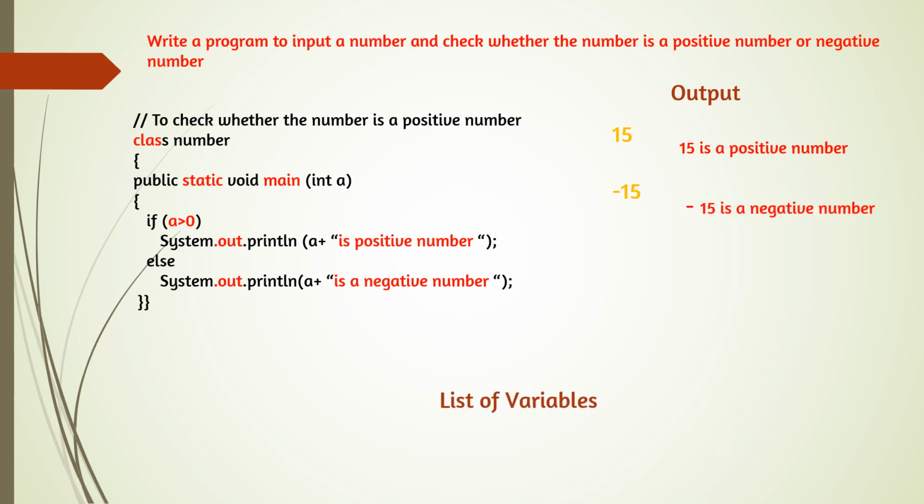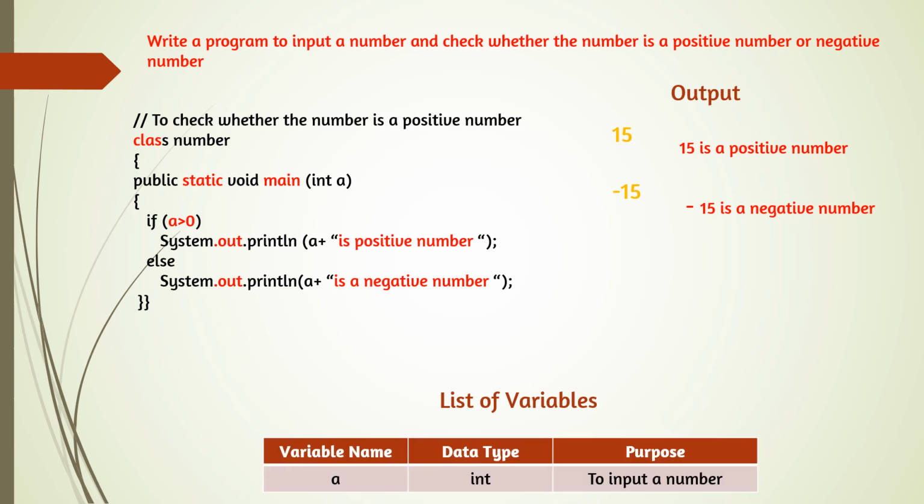And now the list of variables. We are using only one variable a, which is of type int, and its purpose is to input the number. So like this, if else questions will be done. If the given condition is true, the statement below if will be executed, and if the given condition is false, the statement given below else will be executed.